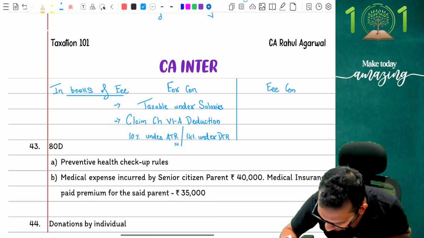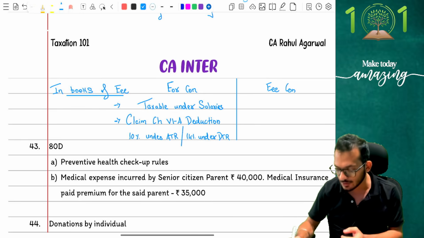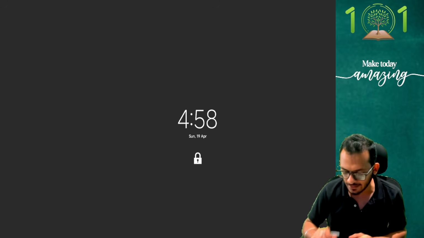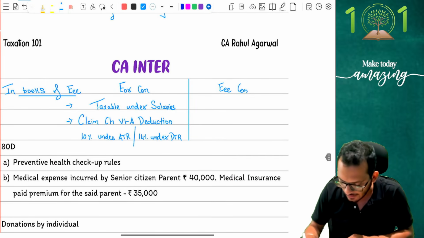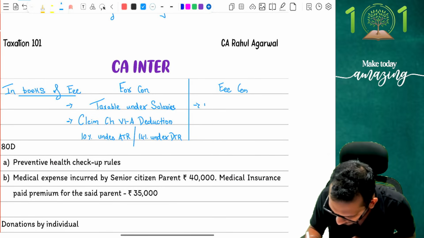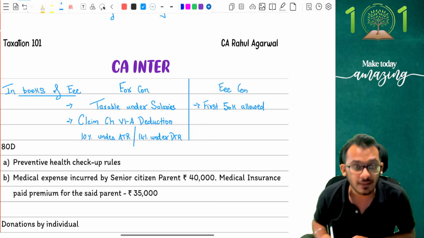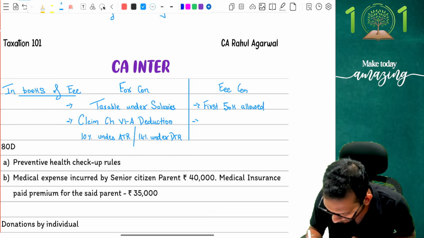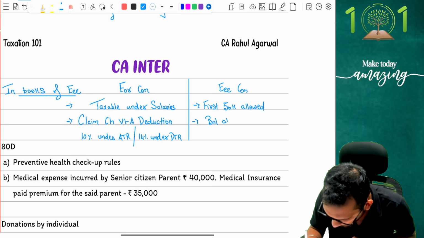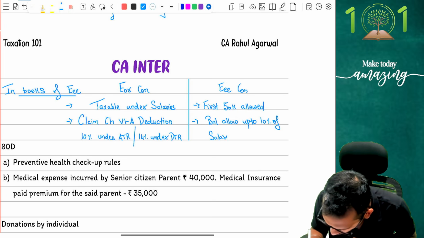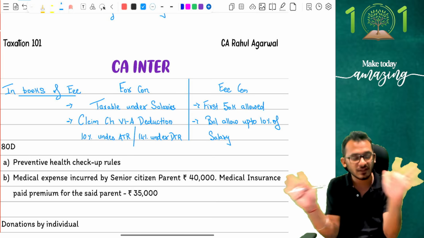Next, I am coming and saying, no, this is the employee's contribution. If it is the employee's contribution, then income tax is telling you, you are putting your own money, right? If you're going to put your own money, how will this work out? I'm going to simply say, the first 50,000 is allowed without any restriction. For the balance, I will allow up to 10% of the salary. So income tax is saying whatever contribution you've made, the first 50,000, no restriction, is fine.